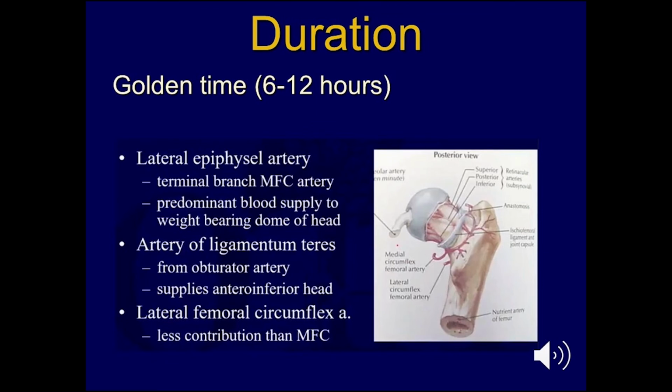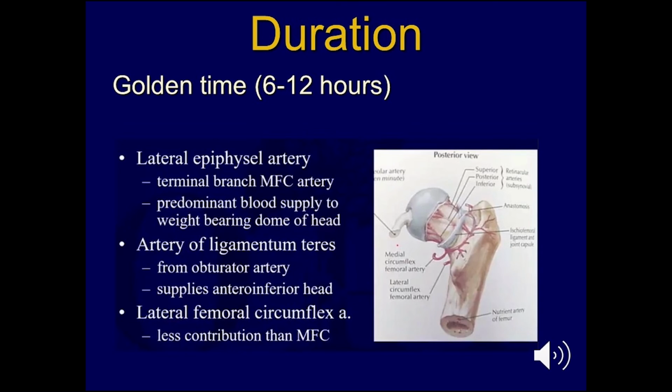Now, the duration is very important between the onset of the fracture and your actual intervention. The head of the femur has a very peculiar blood supply coming partly from the obturator artery through the ligamentum teres, but the main supply is coming through the lateral and medial circumflex femoral branches of the epiphyseal artery, the main being the medial femoral circumflex.